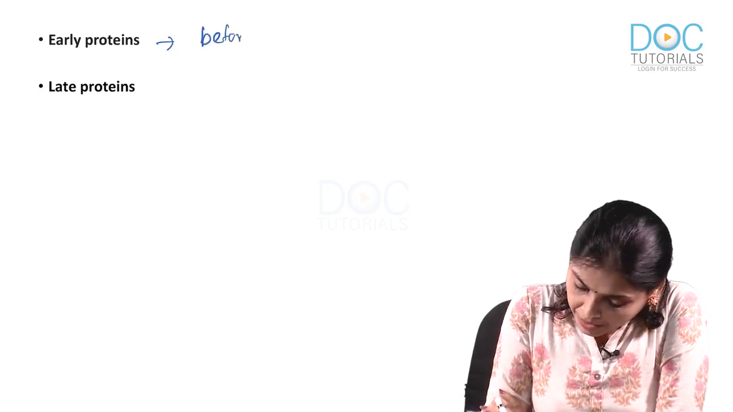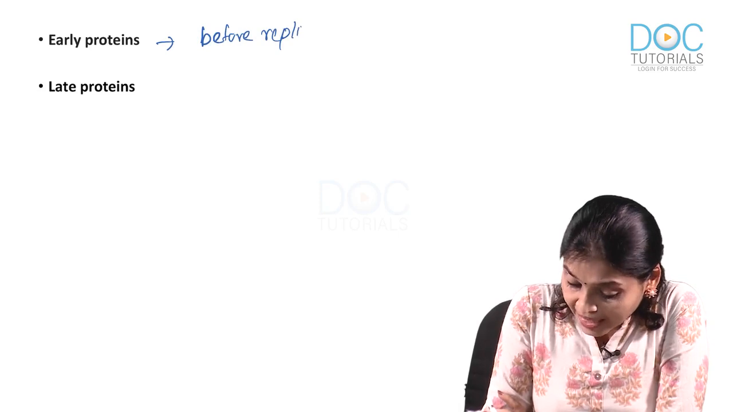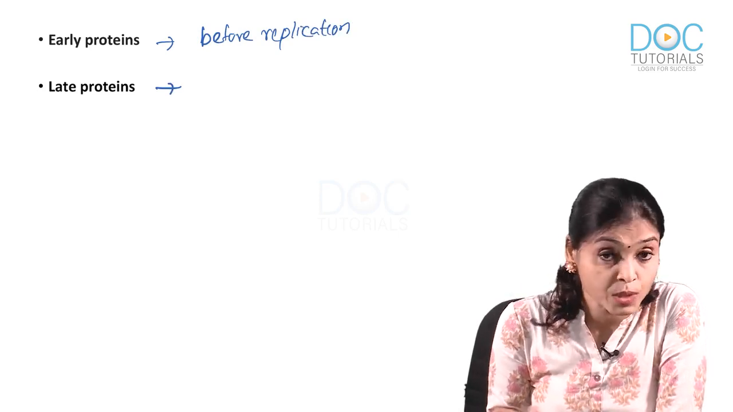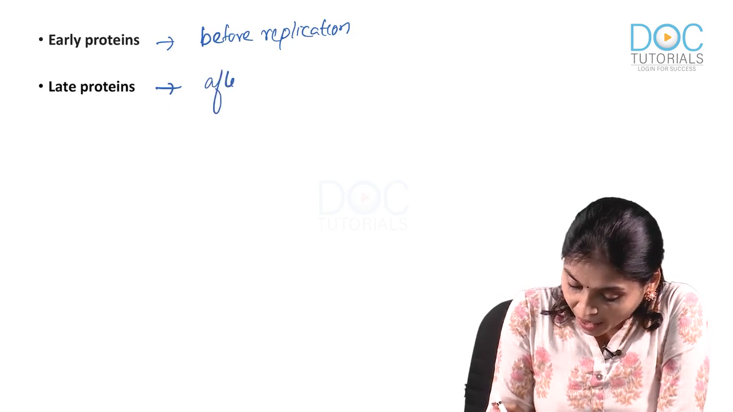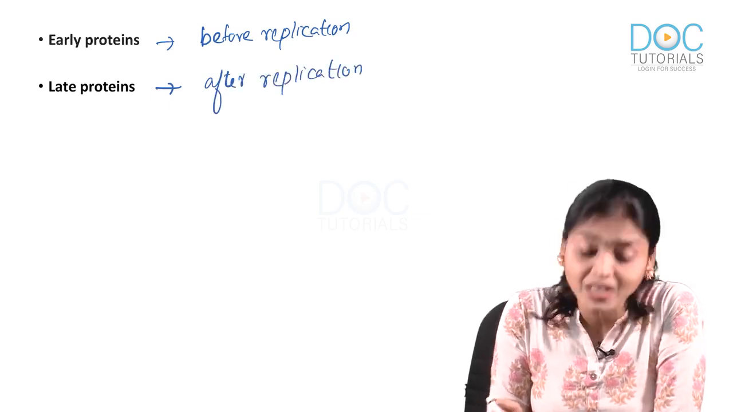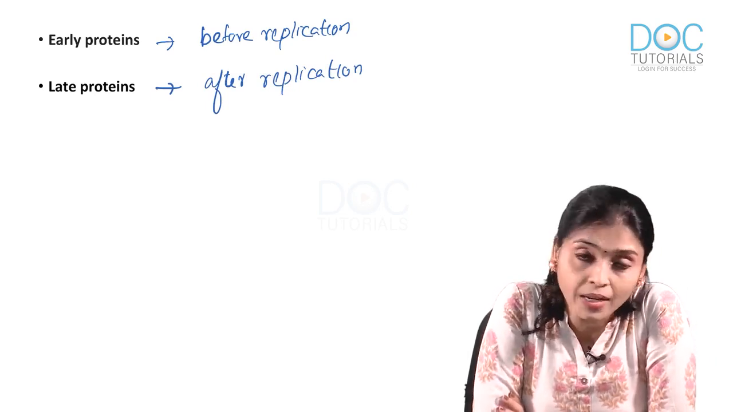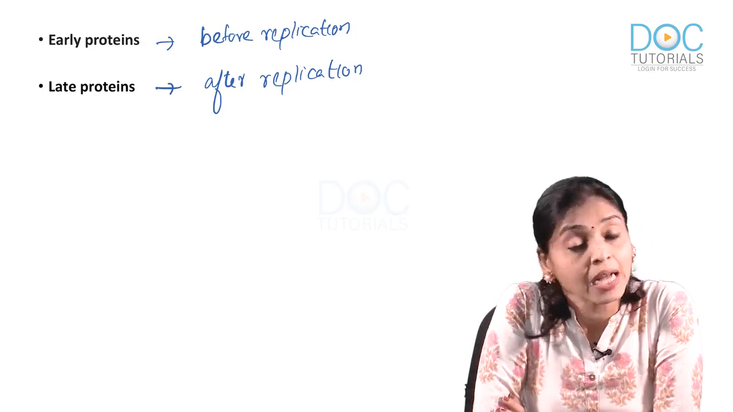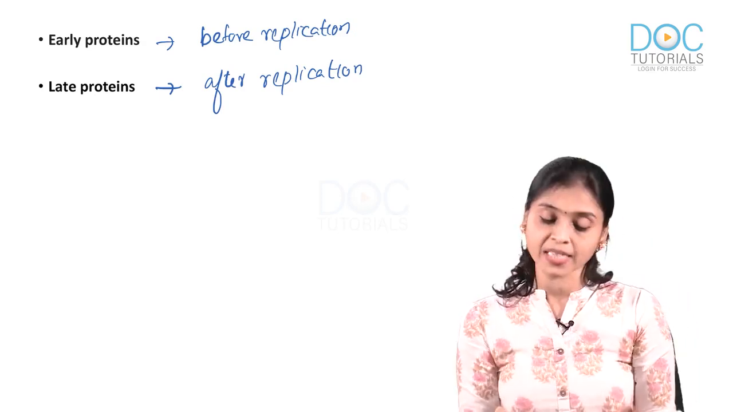Before replication inside the host cell. Whereas late protein, now you can guess, is produced after the virus starts replicating, after replication. So, that is your early and late protein, or E and L, that is it. Now, coming to HPV, HPV is also a virus that can produce E and L.